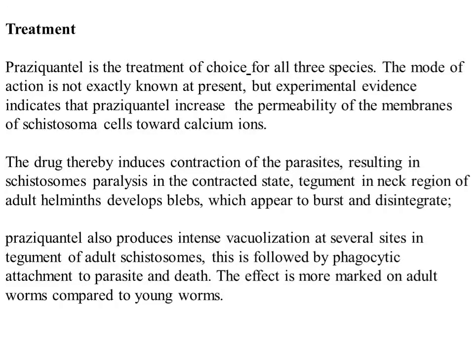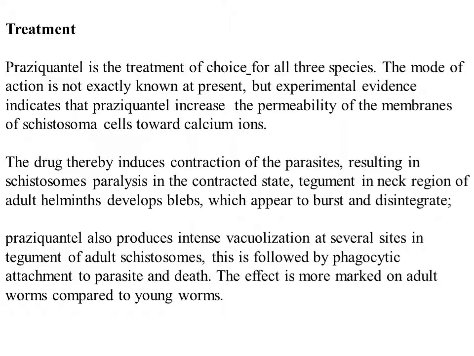Treatment. Praziquantel is the treatment of choice for all three species of Schistosoma. The mode of action is not exactly known at present, but experimental evidence indicates that praziquantel increases the permeability of the membrane of the schistosome cell toward calcium ions. The drug thereby induces contraction of the parasite, resulting in schistosome paralysis.